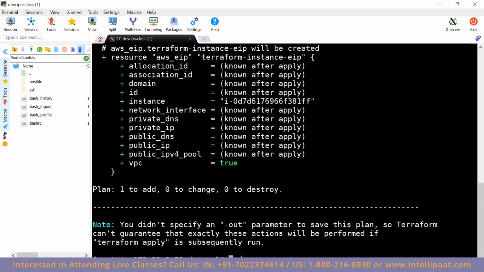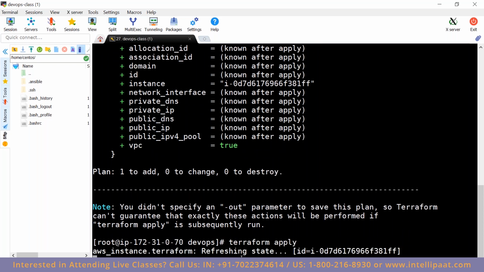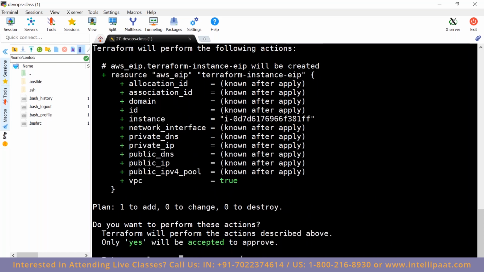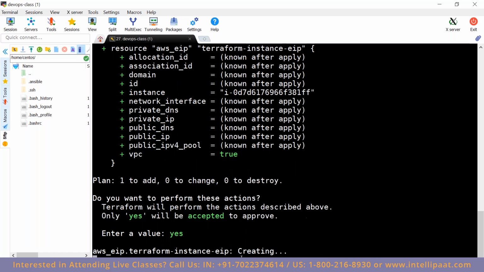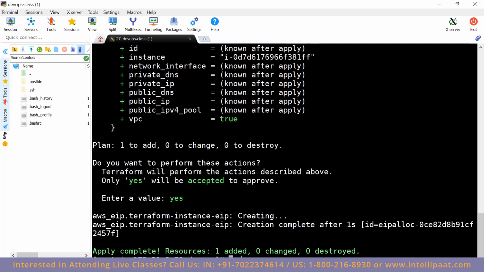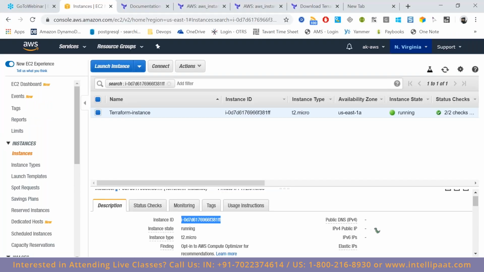Now let me apply it. Terraform apply. It asks for confirmation, select yes. Now you don't see any public IP being attached here.